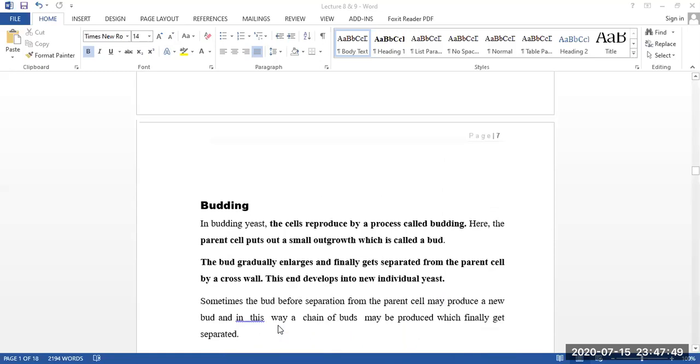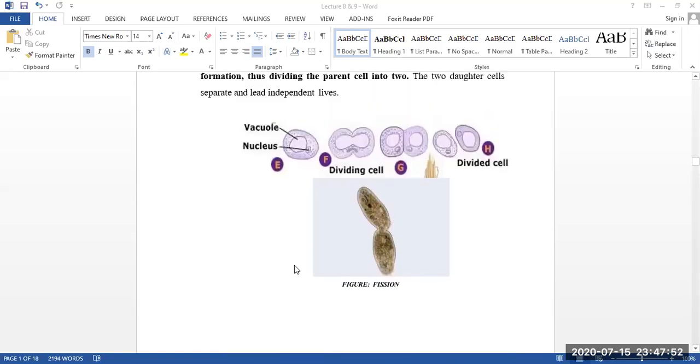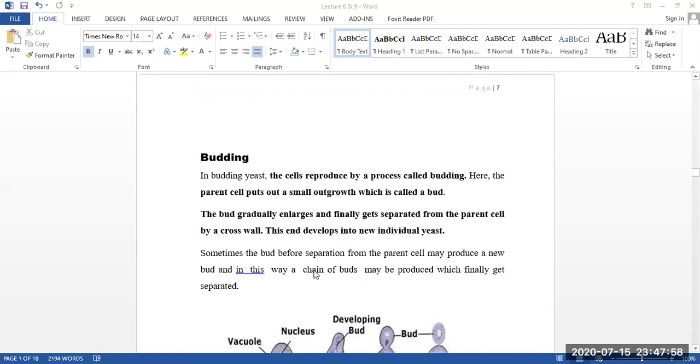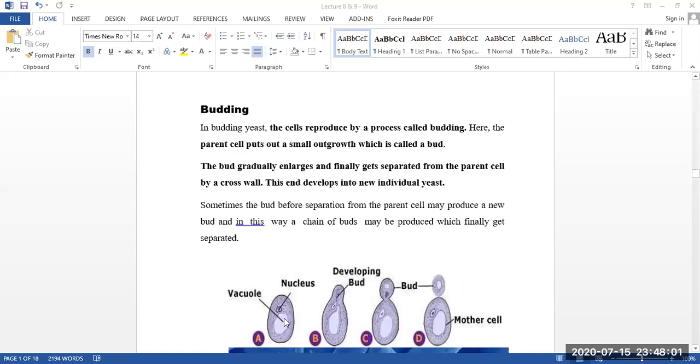In the case of fission, it was like that. It's actually divided into two portions, an almost similar or equal division. But in the case of budding, what happens? One portion of the cell will be elongated, or you can say it will increase in one portion, which is called the bud. And with that, the nucleus and the vacuole also increase or elongate. And then it's divided from the parent cell or mother cell, and it will be a mature bud. From this mature bud, another bud can be produced, and in this way, budding continues.